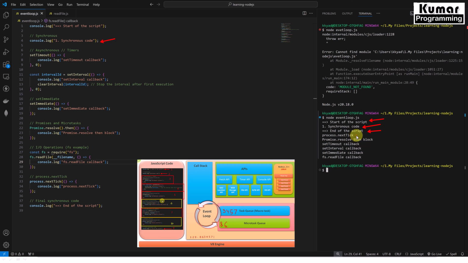And process.nextTick has priority, so it's going to be executed first. Then after that our promise, and after that all the callbacks will be executed from our task queue. So this is setTimeout, and after that setInterval, setImmediate, and eventually we have our readFile callback. So this is how they are going to execute asynchronous functions inside our Node.js environment.